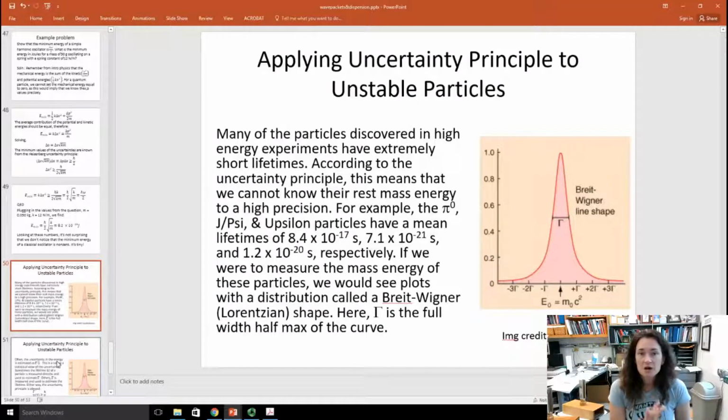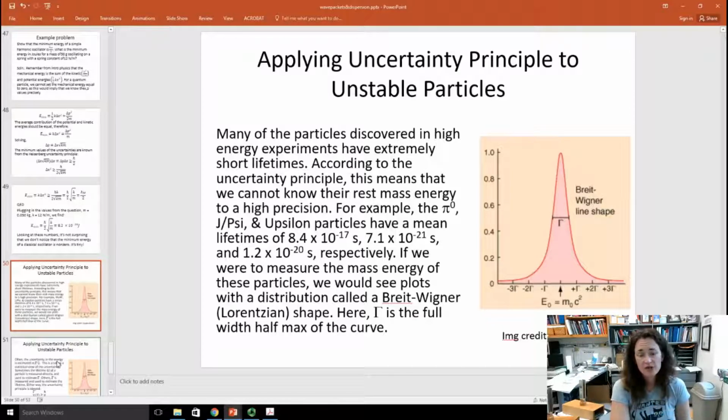Now I want to discuss a couple applications of the Heisenberg uncertainty principle to cool things. One of those is applying the uncertainty principle to unstable particles. It turns out that many of the particles discovered in high energy experiments have extremely short lifetimes. And what that means is that they decay into other, more stable products, okay? Now, according to the uncertainty principle, this means that we can't know their rest mass energy to a high precision, because delta E, delta T is greater than or equal to h bar over 2. So if delta T is really short, then delta E is going to be considerable.